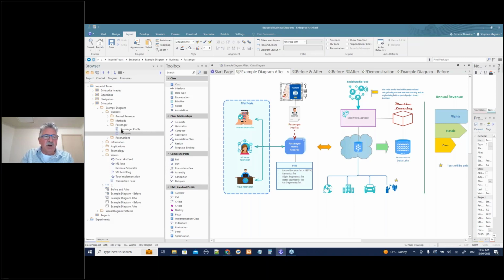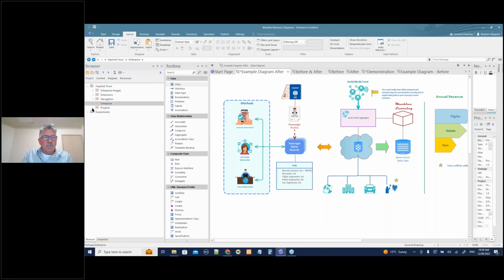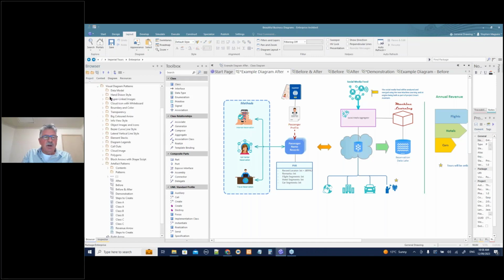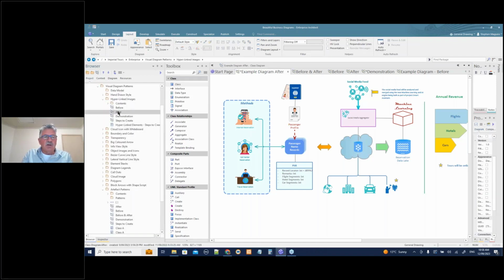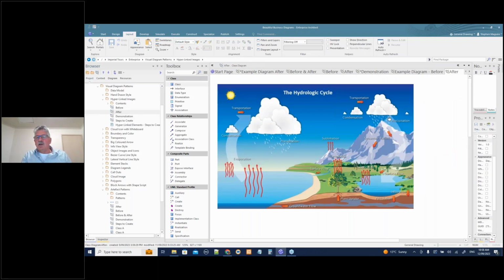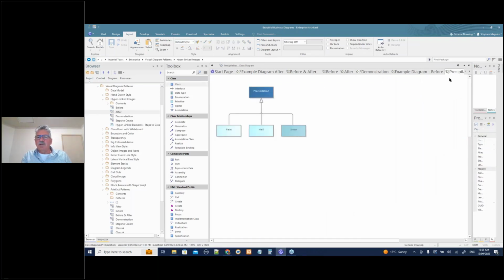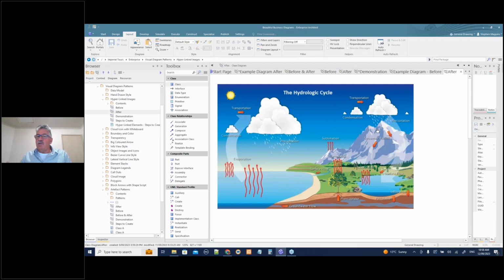I also showed you the idea of bringing in another element, these hyperlinked ones. That was an example as well, where we had these hyperlinked diagrams. That was quite a powerful thing too. So I encourage you, if you need to draw some diagrams out, do them in Visio and bring them in. But I think you can create most of your elements in most of your diagrams in Enterprise Architect.